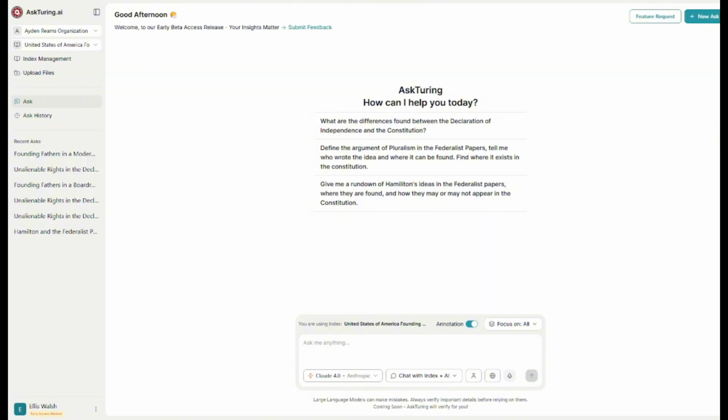Instead of typing, you can now speak directly to the platform, and your words will be captured instantly. So I'm going to dictate straight into my US founding documents index. What you're going to want to do is locate the microphone here on the bottom right. Then you're going to click on it and speak your prompt out loud into your microphone. So for example, what does the Declaration of Independence say about unalienable rights?